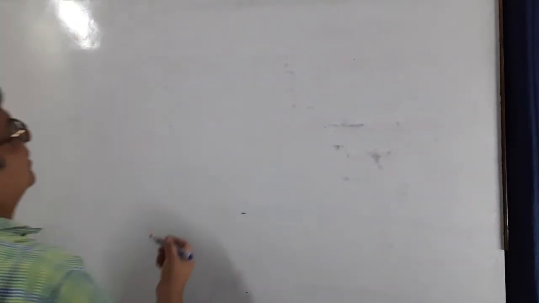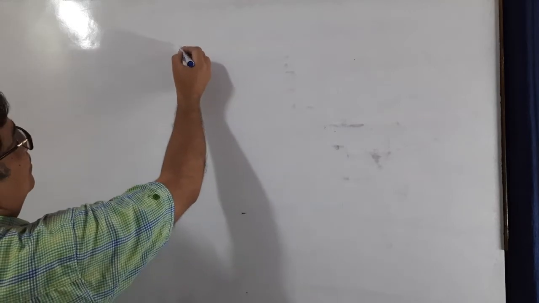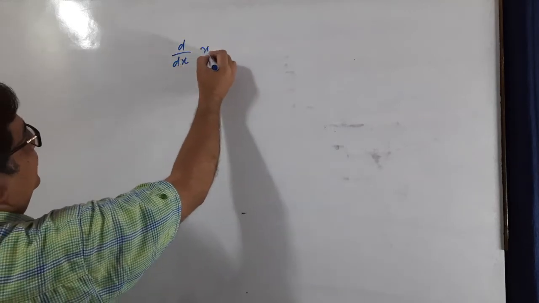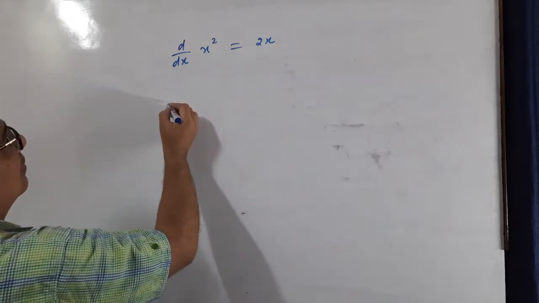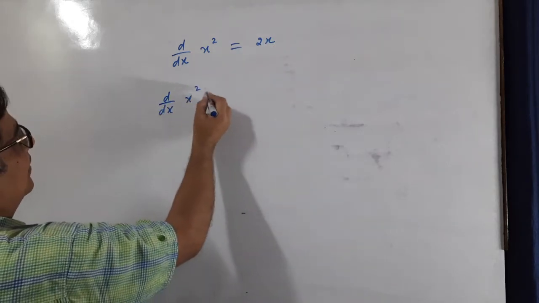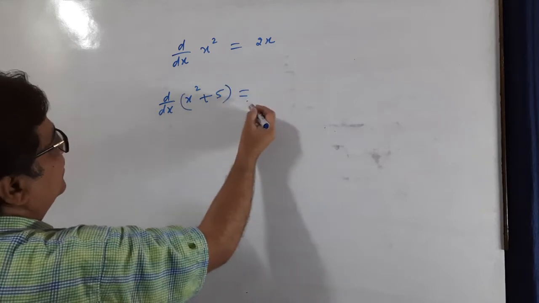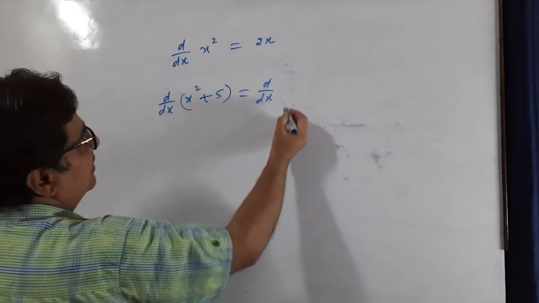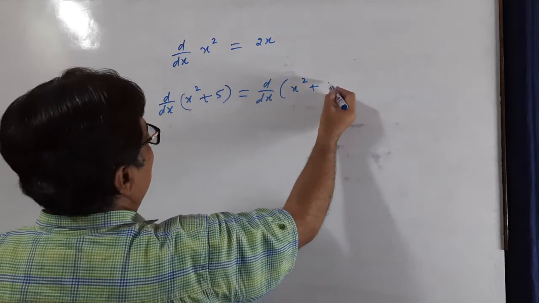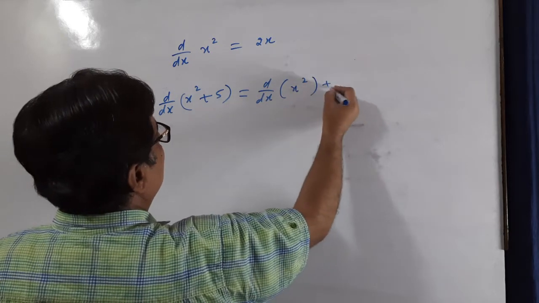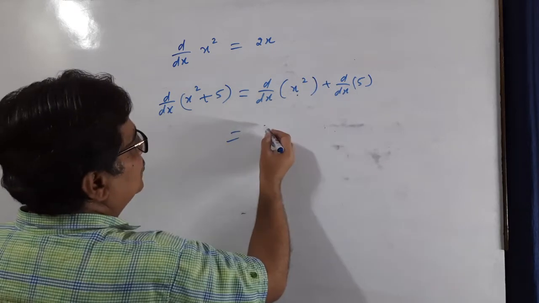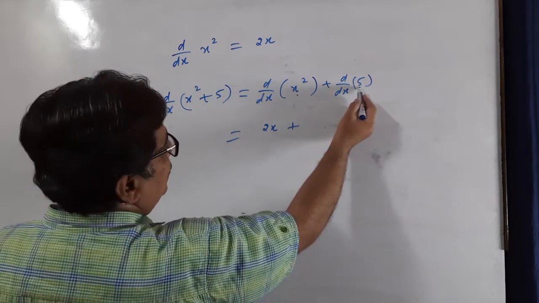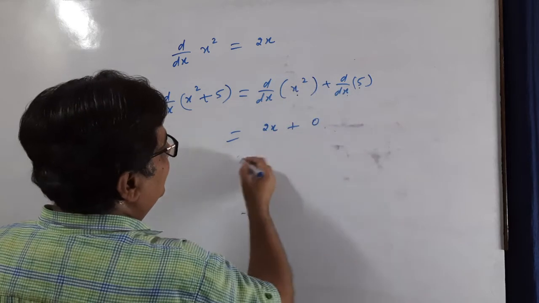Now we see why this constant is put. Differentiation of x square is 2x. You know this? Differentiation of x square plus 5 should be, open this bracket, differentiation of x square plus differentiation of 5. Differentiation of x square is 2x. 5 is constant. Differentiation of constant will be 0.